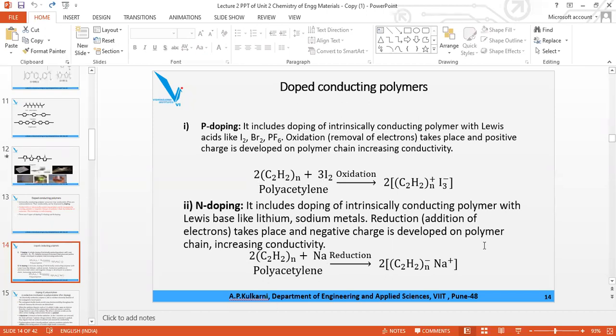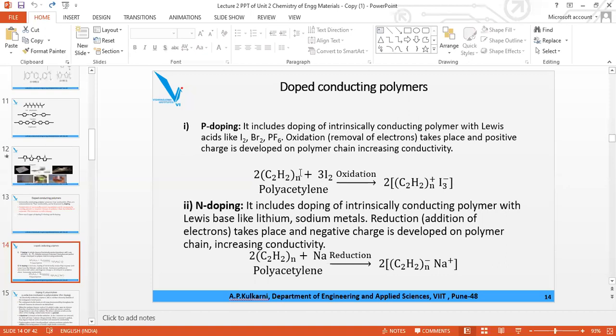I2 is oxidation, Lewis acid. It will remove the electron from the polyacetylene. So plus charge is developed on polyacetylene. 3 I2 will become, here 2 is there. The 2 will come here and 3 will go to the bottom, and this is the product which is conducting polymer, which shows p doping, example of p doping.